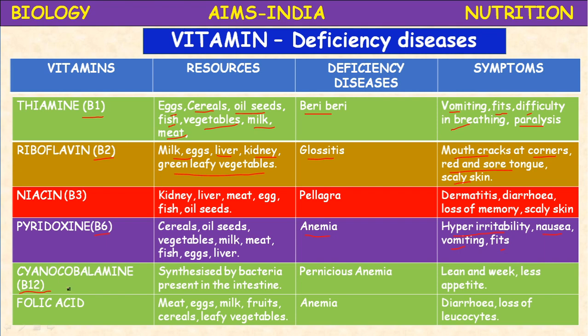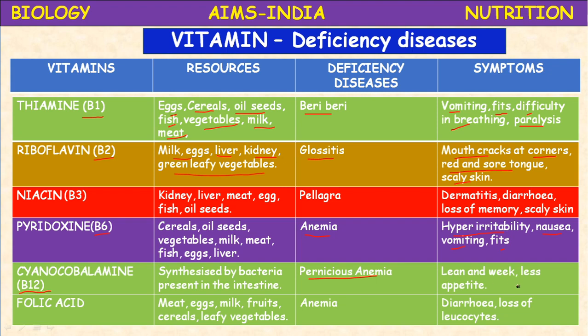Next vitamin, vitamin B12, cyanocobalamin, is synthesized by the bacteria present in the intestine. Some useful bacteria present in the intestine synthesize which vitamin? Vitamin B12. Cyanocobalamin deficiency leads to a disease called pernicious anemia. Pernicious anemia means a reduction in the count of RBC. What are the symptoms? The person becomes weak and lean, with less appetite.